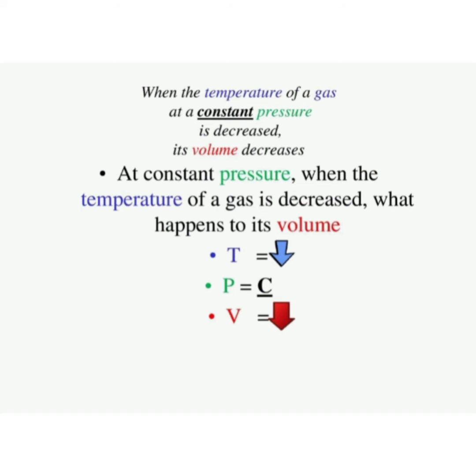Density changes with temperature because volume changes with temperature.